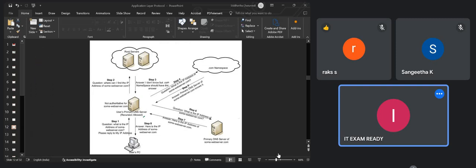Okay. Sangeeta, are you also able to understand it properly?